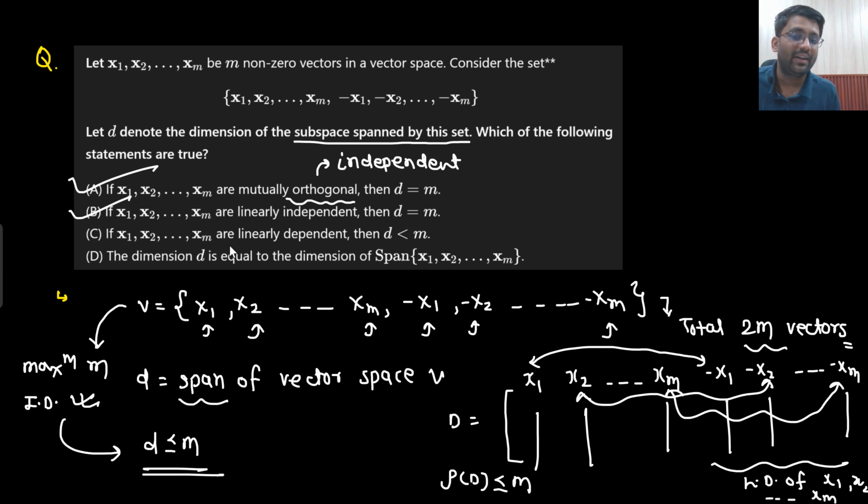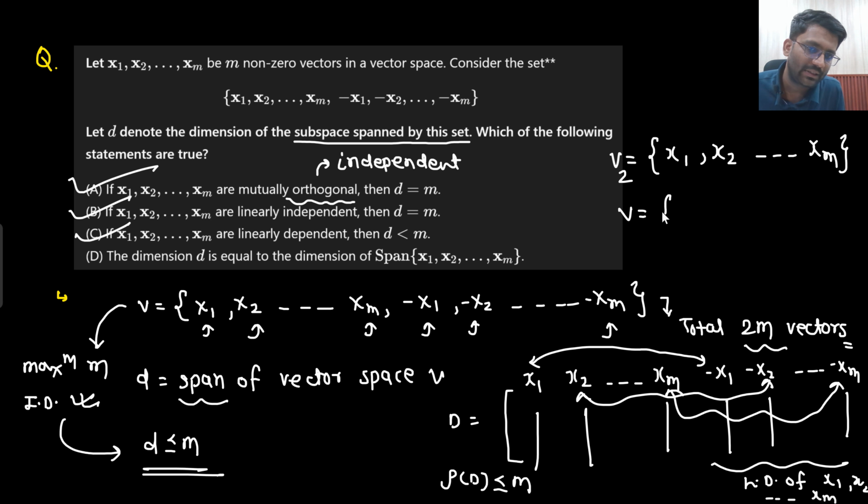Third line, if they are linearly dependent, then it will be less than m. The dimension of D is equal to the dimension of the span of x1, x2, x3 and xm only. Why is that so? Because they are not giving you any different dimension. What I mean to say is that they are surely linearly dependent. So if the question was to find out the span of this vector set, this is v2, what will be the span of v2 versus what will be the span of vector v, which is this?